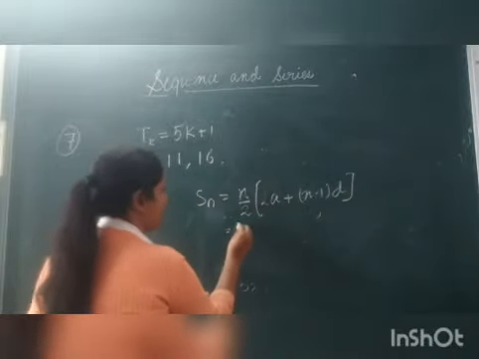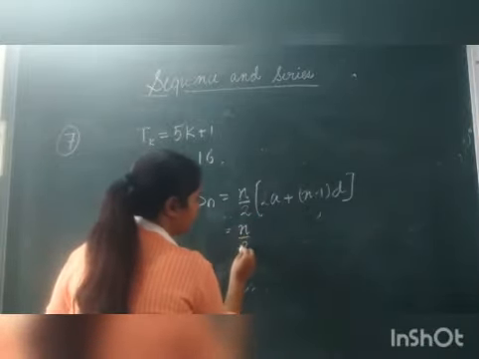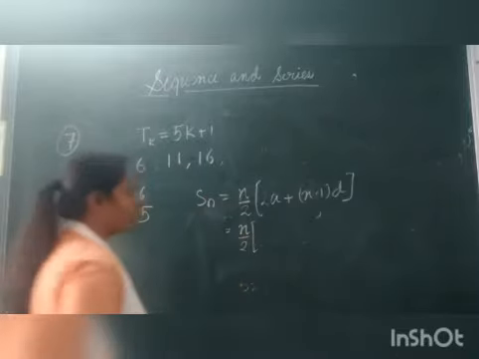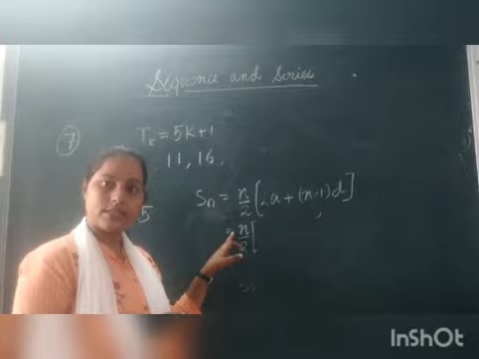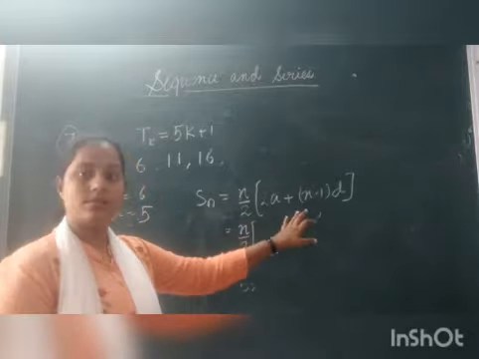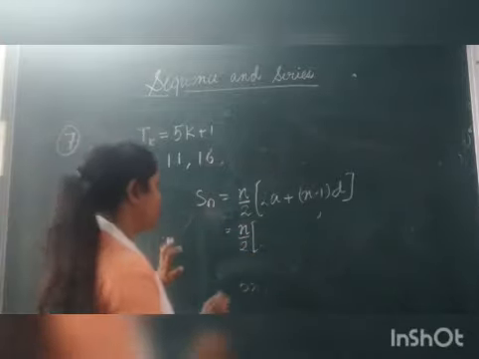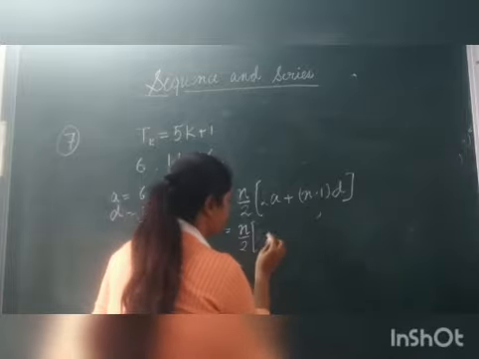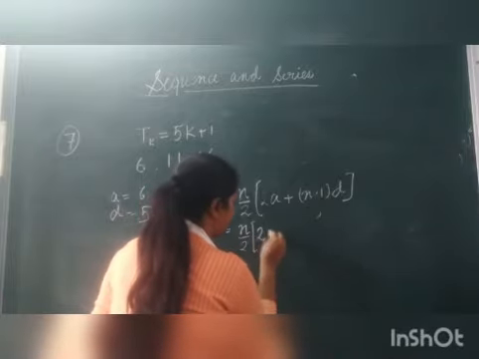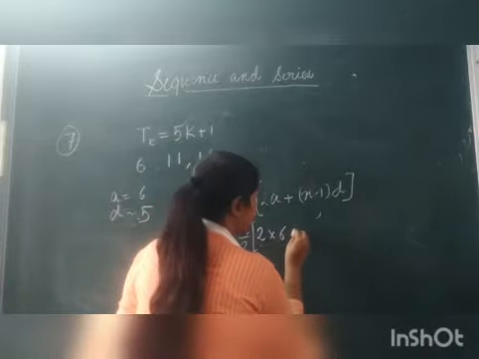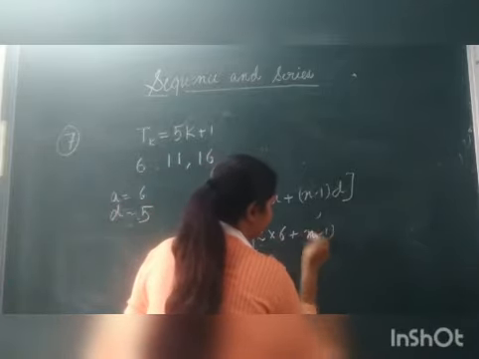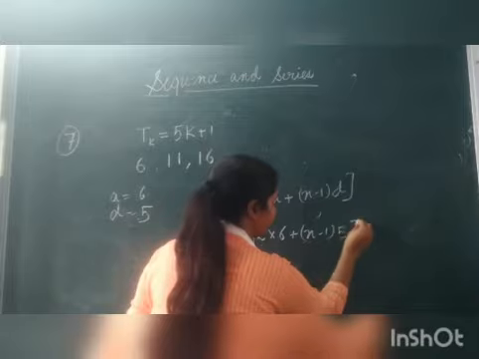In the question we are not given the value of n. So n को हम ऐसे ही रखेंगे और बाकी सारी जो values हमारे पास हैं, those values we are going to put here. 2 into a, the value of a is 6. So 2 into 6 plus (n minus 1) into the value of d, which is 5.